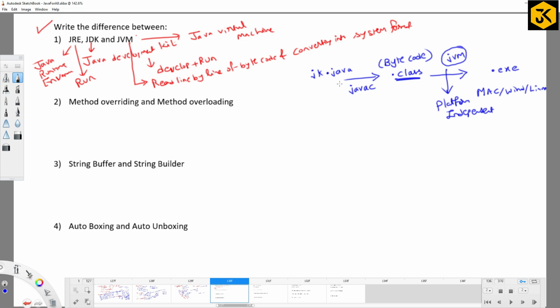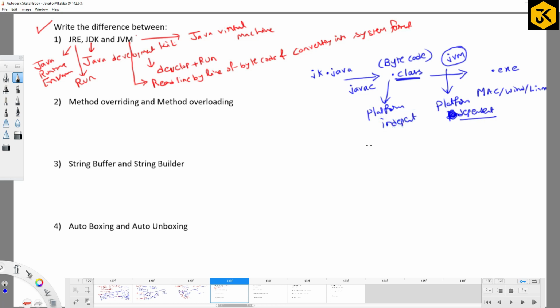So here, is JVM platform independent or platform dependent? JVM is going to be platform dependent, and the .class file is platform independent. Very good.